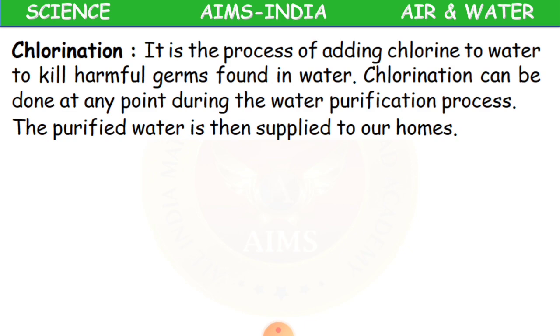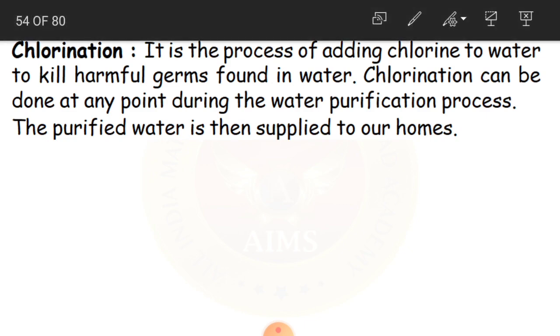Okay, children. And now chlorination. Chlorination, you might have heard about this word, chlorine. Sometimes we get water from our tap connection with an odd smell and odd taste also. So that is nothing but the chlorine. This is the process where chlorine is added to water to kill harmful germs found in water. Why do they add chlorine, children? To kill the harmful germs which are found in water.